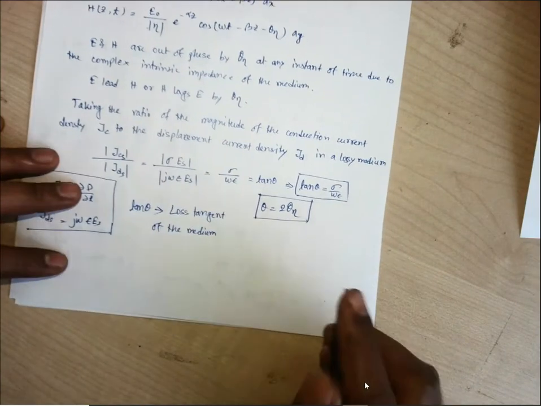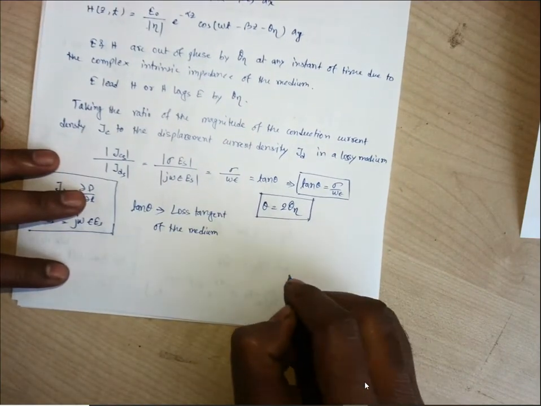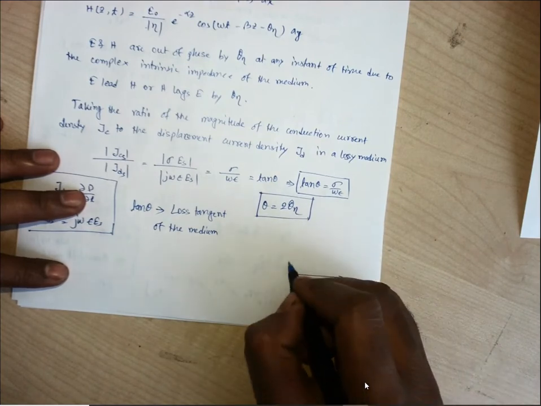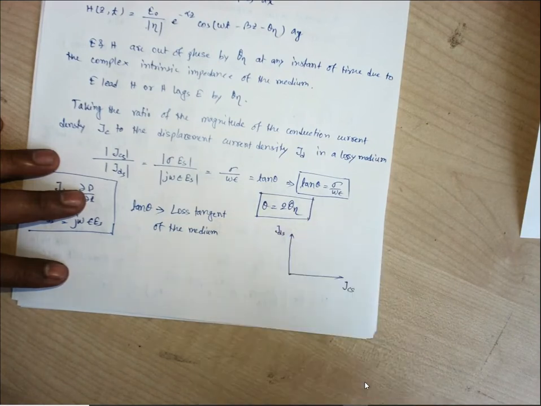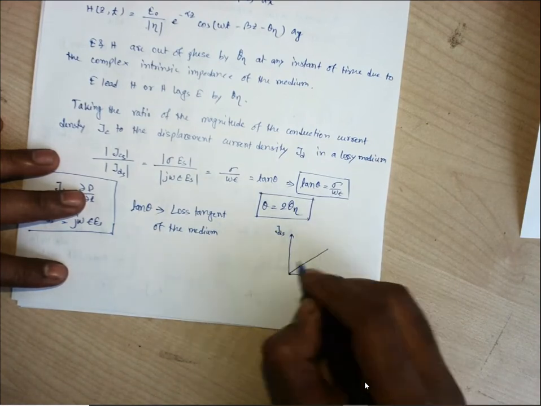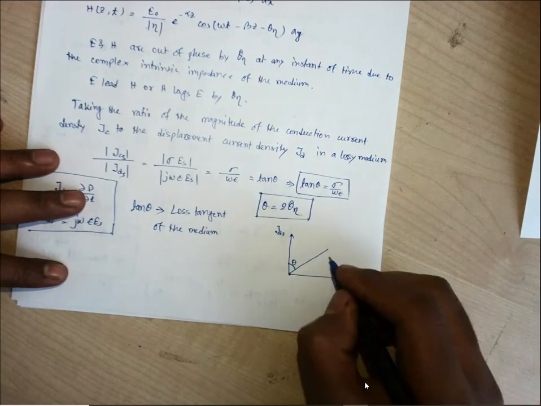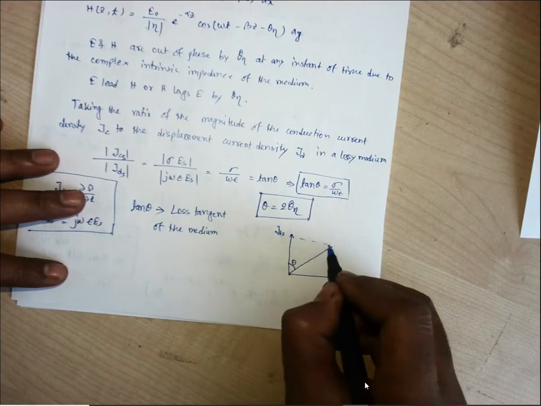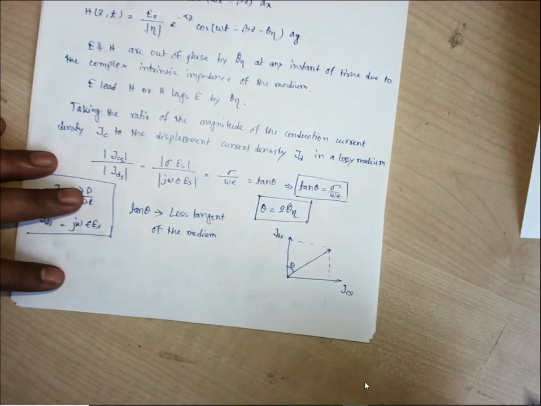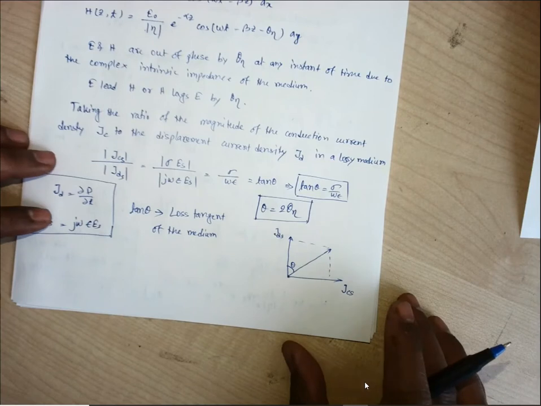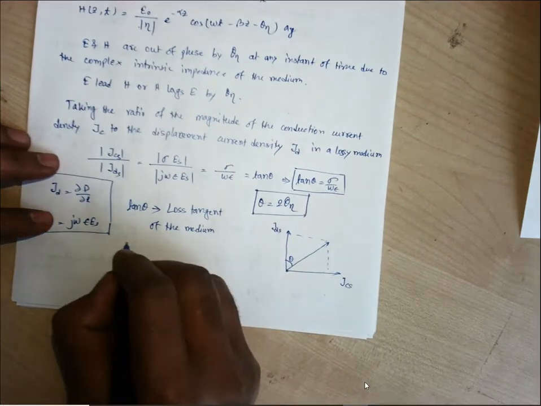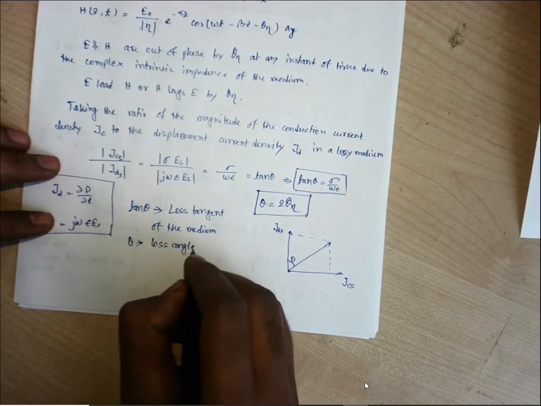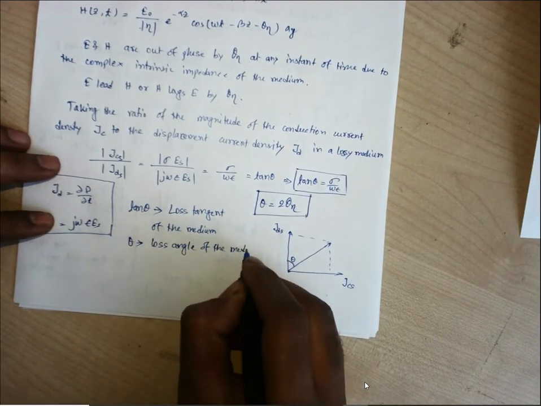So if we are having conduction current in this way, that is JCS, and displacement current in this way, then this angle will define the loss tangent of the medium. So tan of this angle will give you the loss tangent of the medium.